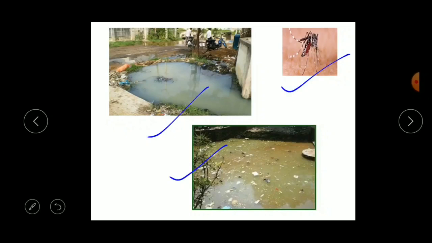Understood, children? What do you mean by stagnant water? Because of the stagnant water, it is the best suitable place for the mosquitoes. They lay the eggs there and easily spread the diseases. Understood, children? So the people should allow water to flow into a garden or a soak pit instead of leaving it to stand there. Okay, now let's move to another concept.